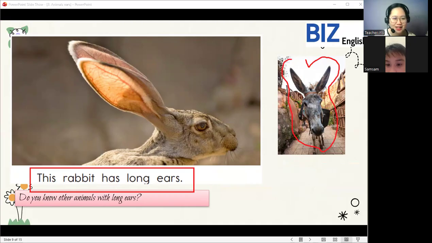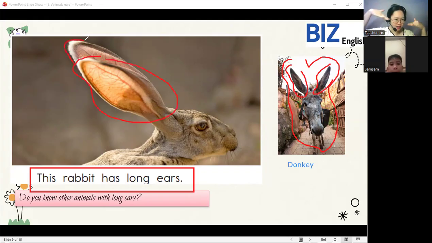We call this animal a donkey. Donkey. Yes, we call this animal a donkey. So let's look at its ears. It has similarities with the ears of the rabbit. So it is long. So, long ears.